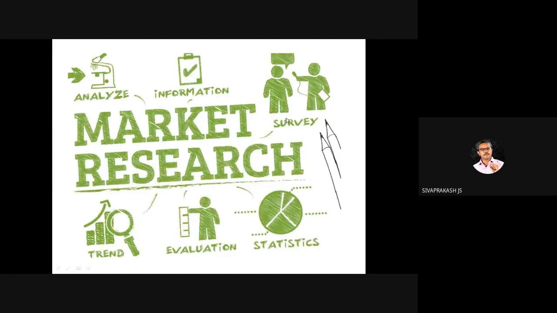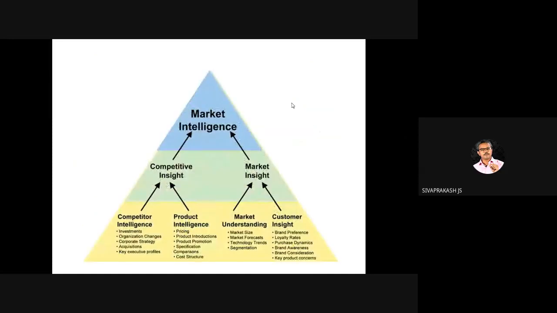Then market research. Here we need to talk about marketing intelligence, the marketing information system, and then marketing research. How does marketing intelligence work, and what are its components? This is one trend letter. These questions are most expected from this: market intelligence, competitive insight, market insight. What are the categories? Product intelligence: where it works and how it works.